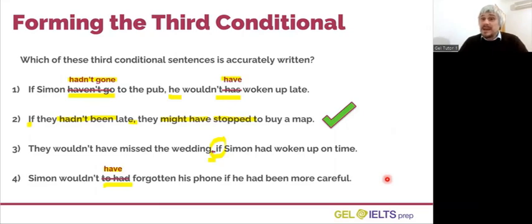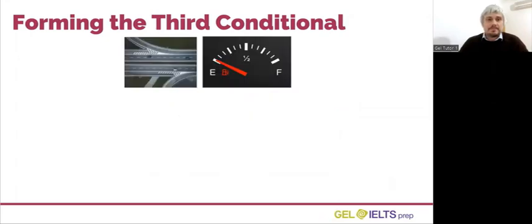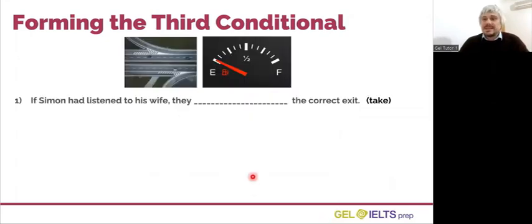Now let's practice making some of our own third conditional sentences. Look at sentence number 1. If Simon had listened to his wife, the correct exit.